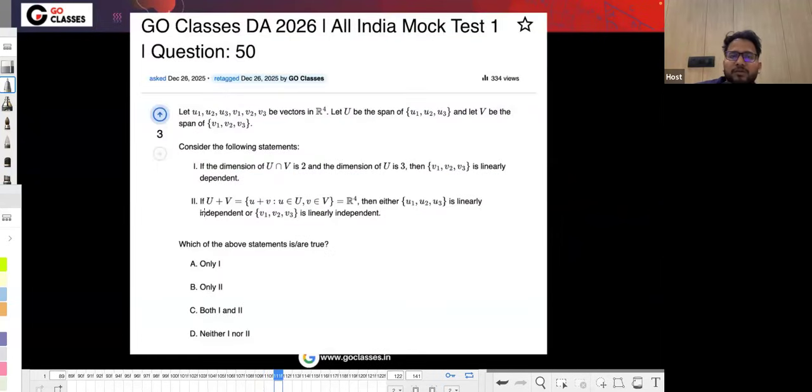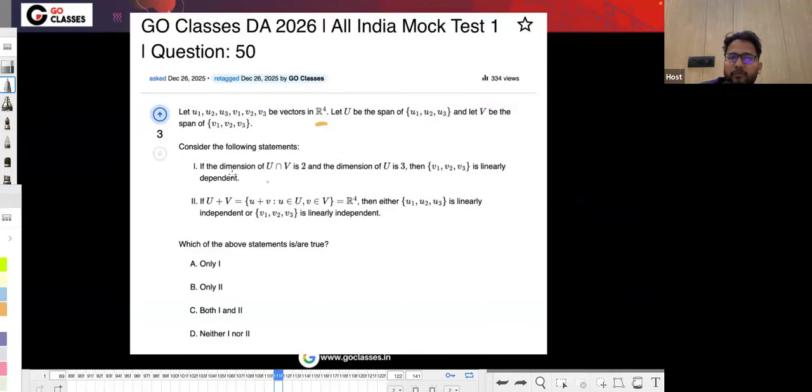Okay, this was an interesting question. So, let's just see what they are saying in this question. They're saying that u1, u2, u3, v1, v2, v3 are vectors in R4, and U is the span of these. I mean, they're not saying that these are linearly independent or not. U is just the span of this. It could be possible that one of them is linearly dependent or something like this. V is the span of this.